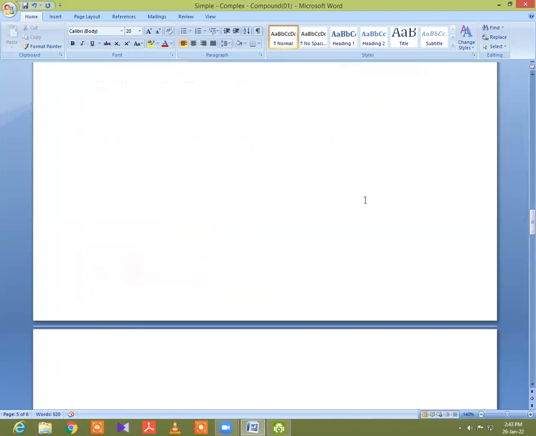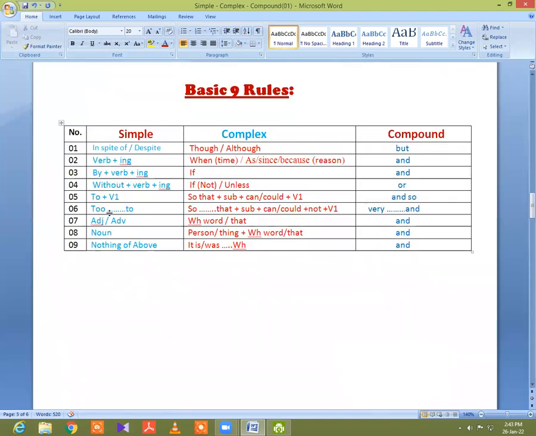Now, technique number 7. When you find an adjective or adverb in a simple sentence, that means you didn't find any of these 6 techniques or 6 words in a simple sentence. You only find an adjective or adverb in a simple sentence.